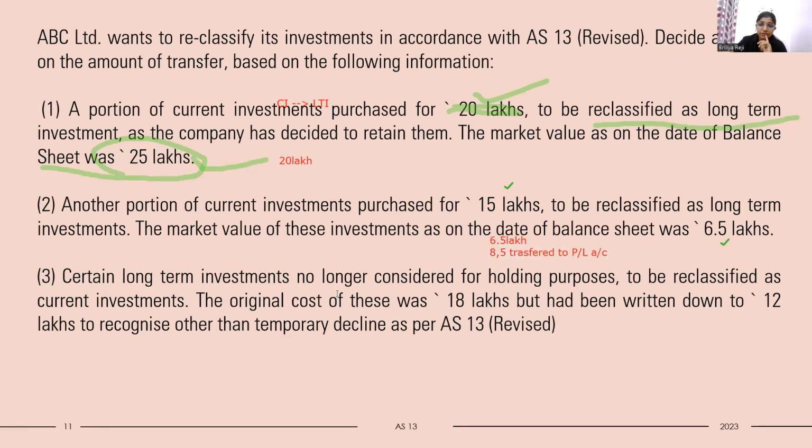Then a certain long-term investment, no longer considered for holding purposes, is to be reclassified as current investment. The original cost of this was rupees 18 lakh, but it has been written down to rupees 12 lakh to recognize an other than temporary decline. Other than temporary decline means a permanent decline has happened. Due to the permanent decline, the value of the investment was written down to rupees 12 lakh. So it will be valued at rupees 12 lakh.